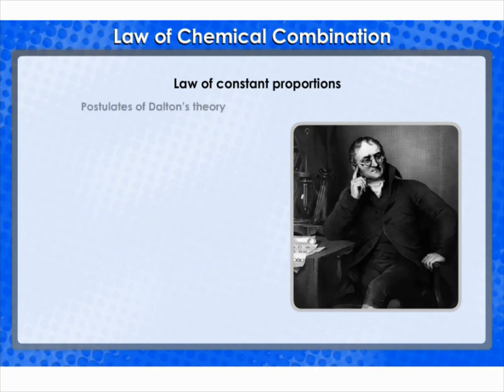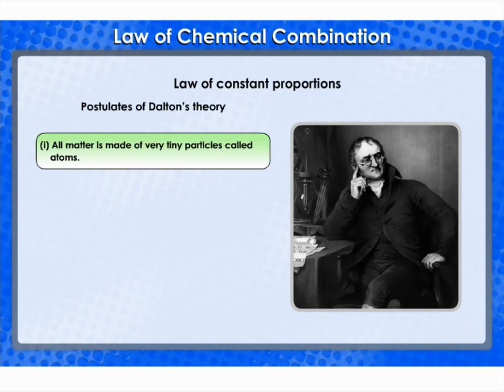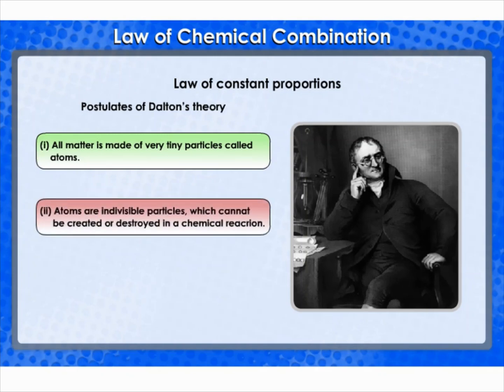According to Dalton's atomic theory, all matter, whether an element, a compound, or a mixture, is composed of small particles called atoms. The postulates of this theory may be stated as follows. All matter is made up of very tiny particles called atoms. Atoms are indivisible particles which cannot be created or destroyed in a chemical reaction.